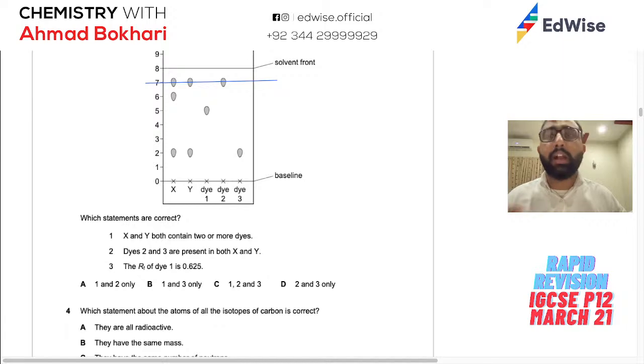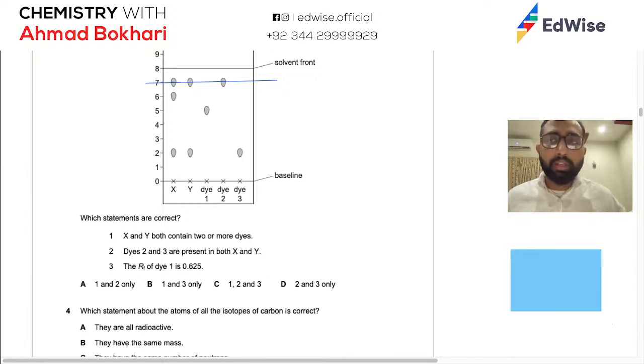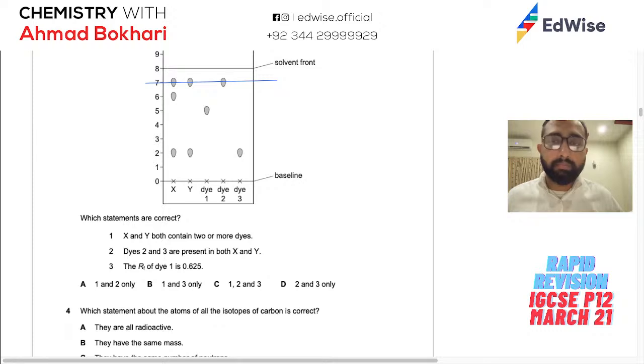Unless they ask you कि नहीं आप इसका RF value calculate करके दो, वो हम अभी देखते हैं कि कैसे करेंगे. So X and Y both contain 2 or more dyes. Let's see. X and Y both contain dye 2. Yes, that is true. But the second one, the other one, in fact, they are not there. So अगर मैं just to show आप देखोगे कि dye 3 is available in this one and dye 1 is not available in any whether X or Y. So this tells me that this is wrong.